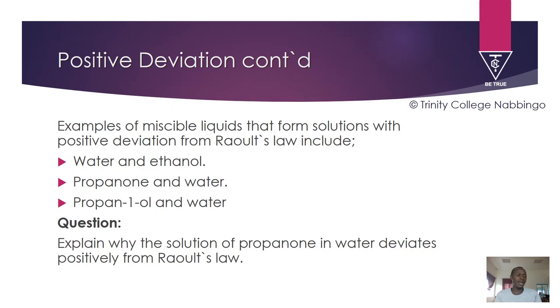So you find that adding propanol to water interferes with the hydrogen bonding in water, creating weak intermolecular forces of attraction between the molecules of water and propanol. And then the escaping tendency of the molecules in the solution is higher, just because the intermolecular forces of attraction are weak. And then the vapor pressure is higher than what Raoult predicts, and so on, all the explanations for the positive deviation.